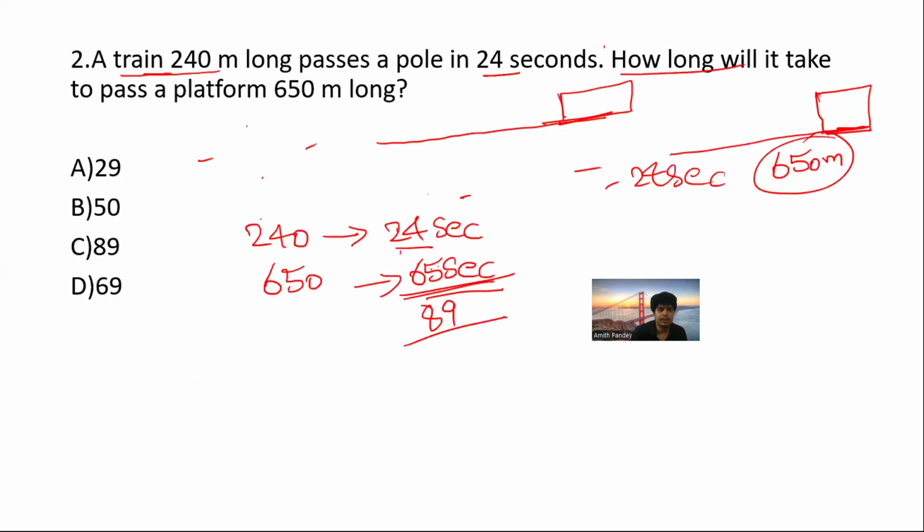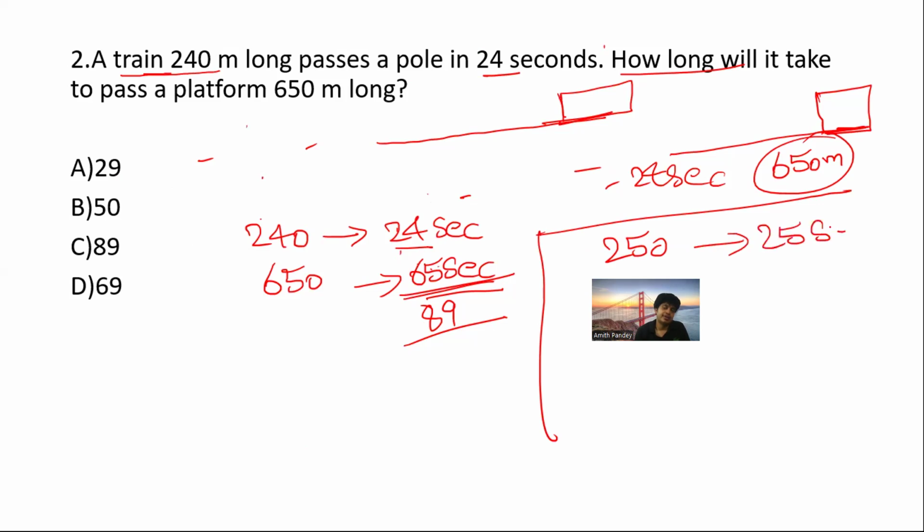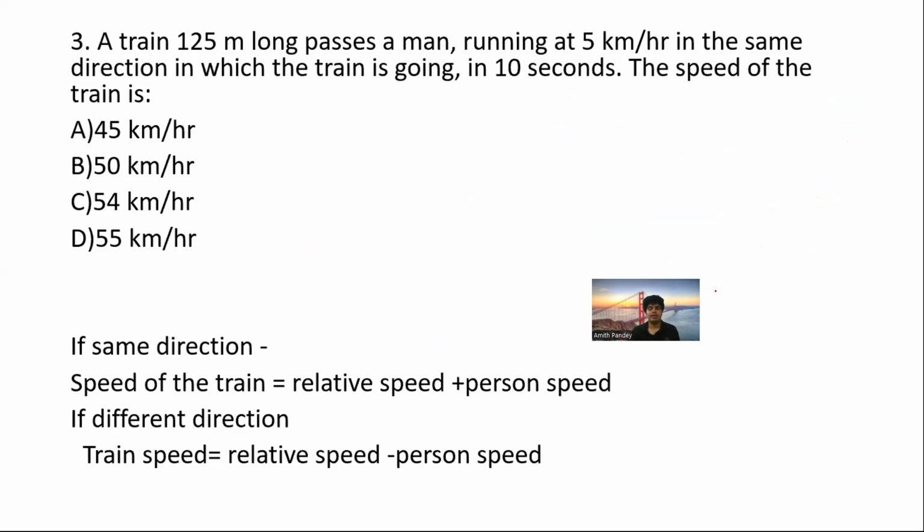So here, let me give you one question as homework. There is a train which is going at a certain speed, whose length is 250 meter. It is covering a distance in 25 seconds. So calculate the time to cross a platform which is 750 meter. Yeah, please comment the answer in the comment section. Now let's go with the third concept.